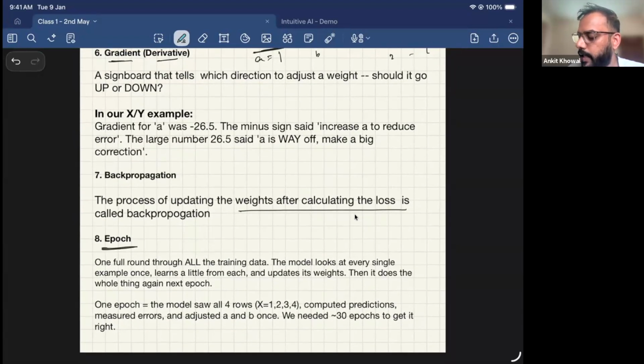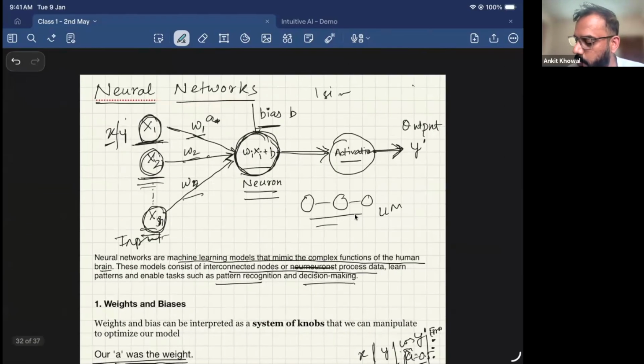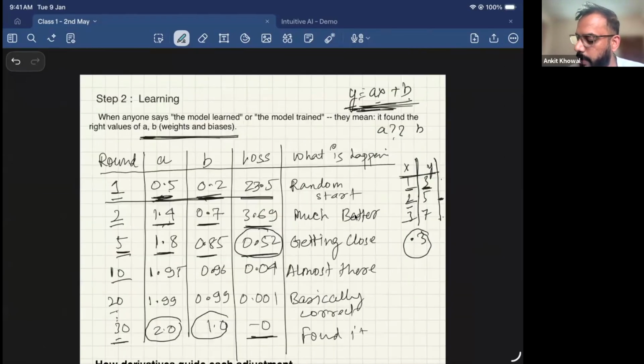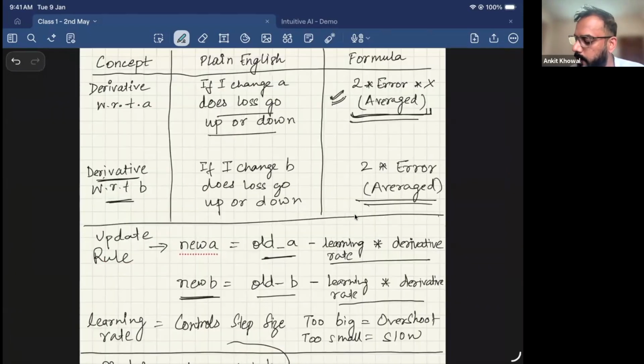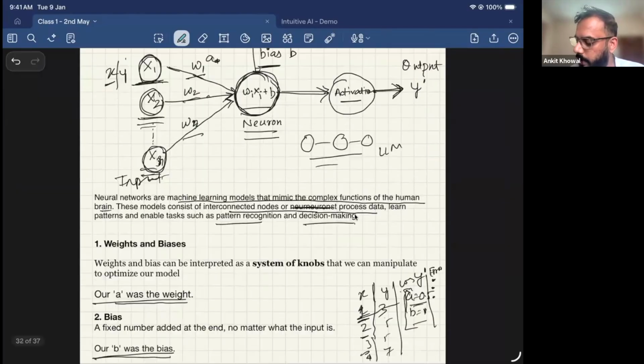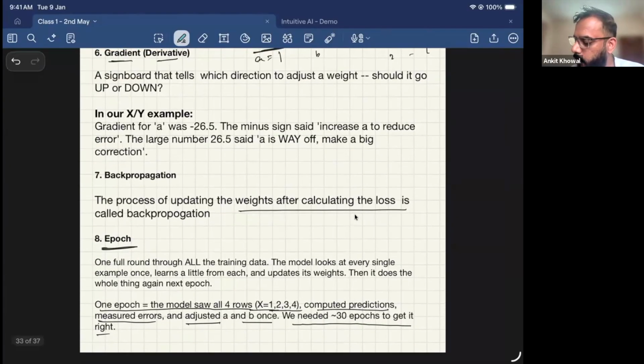What is one epoch? One epoch is like a cycle. One pass through the set of training data is called one epoch. In our example, one epoch was the model seeing all four rows, X, 1, 2, 3, 4, computing predictions, measuring the errors and adjusting A and B. All this is one epoch. We needed 30 epochs to get to the right value of A and B. Round one, round two, round five, round 10, we saw this, so every round is called an epoch. We'll see it from a programming perspective later, but from a definition perspective, this is what an epoch is.